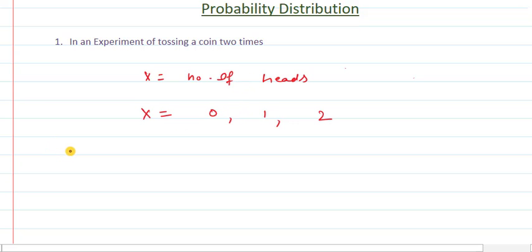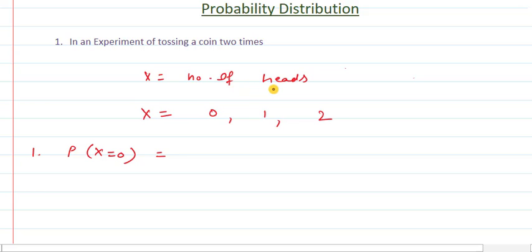Let me calculate P(x = 0). This is our first case. As we know, x equal to 0 means we have no success. And what is the meaning of getting no success? Our success is number of heads, and 0 means we are not getting any head.